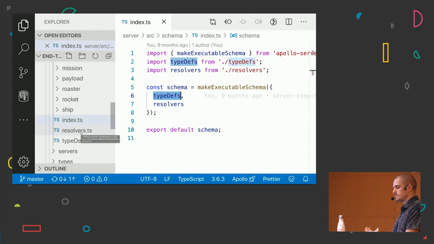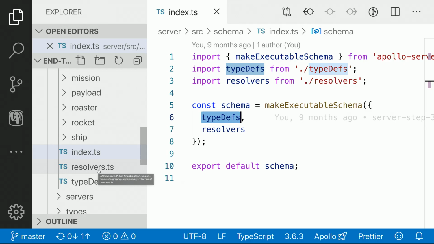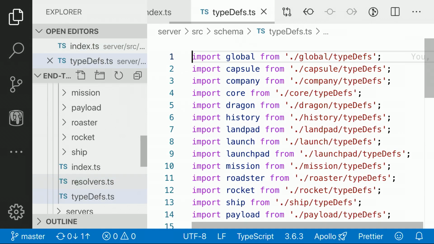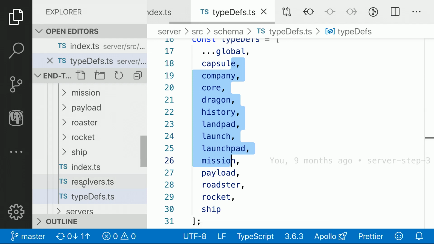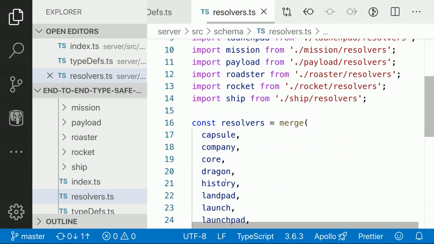We are using Apollo Server, and we are going to be using SDL, a schema-first approach, in order to create GraphQL APIs. We are going to see first the type definitions. We've got all of them here, and the same with the resolvers. So let's check first the Rocket. We're going to have a type definition.